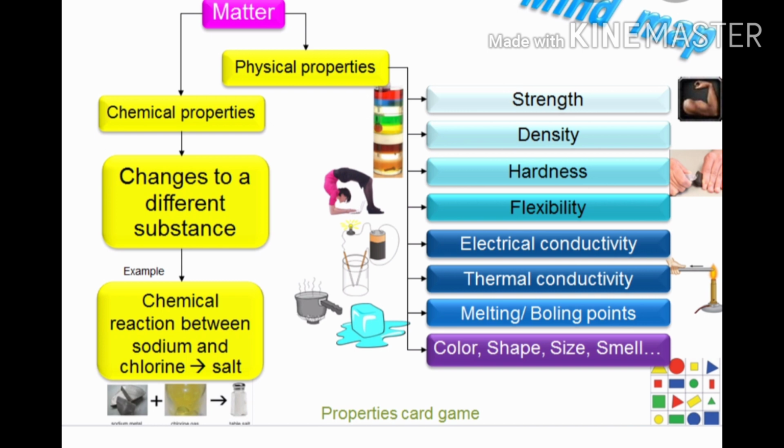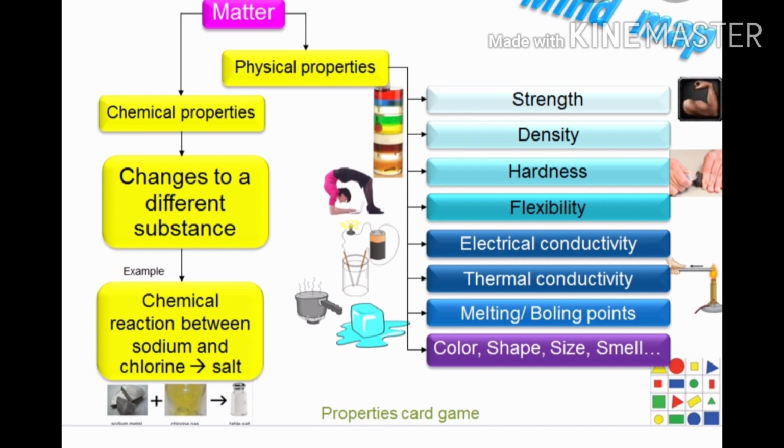It depends on the state of matter as well as its strength. For example, a rope can be twisted and turned, but a hard solid like a table cannot. Electrical conductivity: some matter is able to pass electricity. Thermal, then melting points, color, shape, size, smell. Smell is related mostly to the gaseous state, because in the gaseous state the smell spreads very fast.